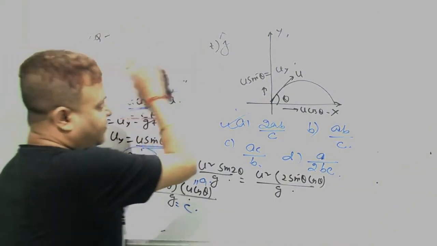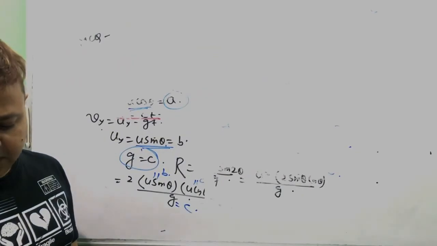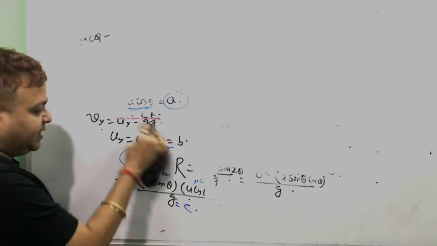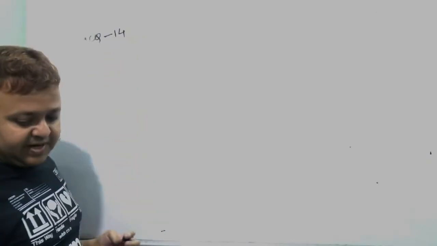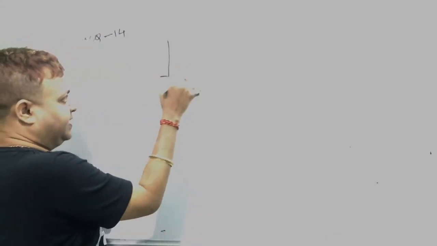A ball is thrown upward from the top of a tower with the initial velocity of 10 meter per second at an angle of 30 degree with respect to horizontal.